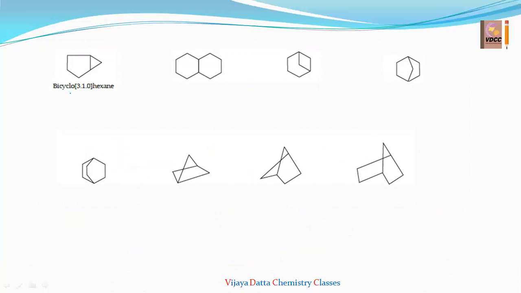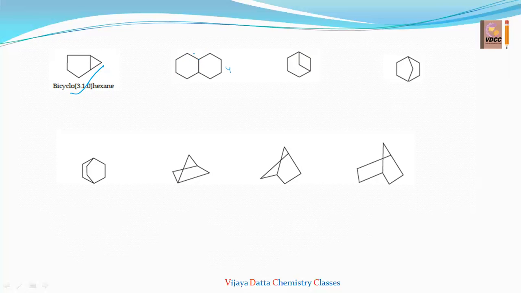Let us see some examples by writing the bridge head compounds. This is what I just explained. I'll go for this example. Here you observe these are called bridge head atoms. This and these are called the bridge head atoms. These are called the bridge carbons. How many carbons are there? 1, 2, 3, 4. This is the 4 carbon bridge. This side also 1, 2, 3, 4, a 4 carbon bridge. And here, this is called the 0 carbon bridge. Between these two carbons there is nothing, so this is called 0 bridge carbon.